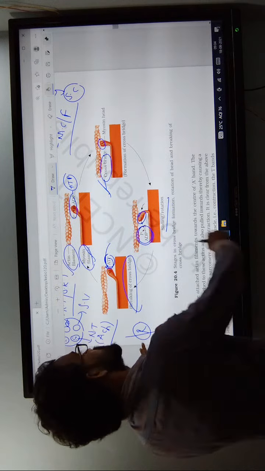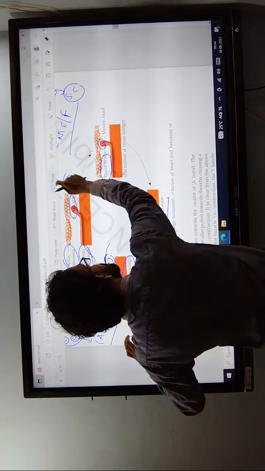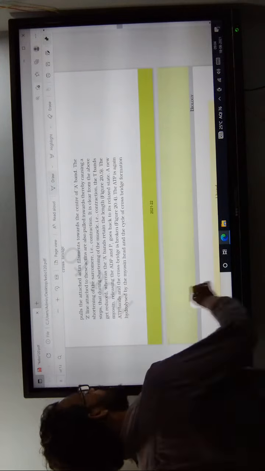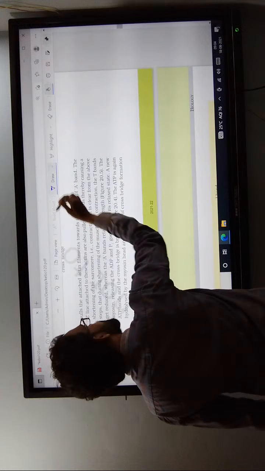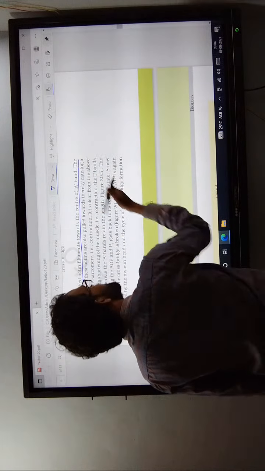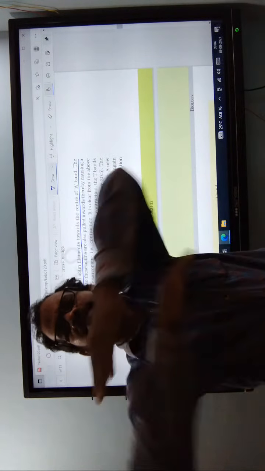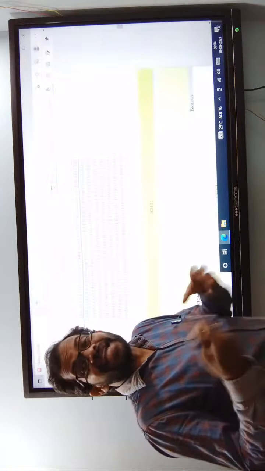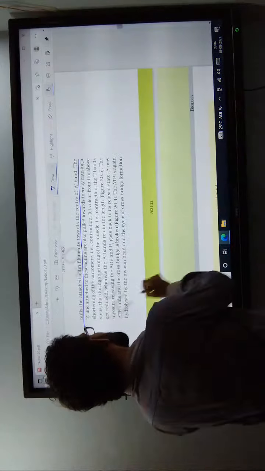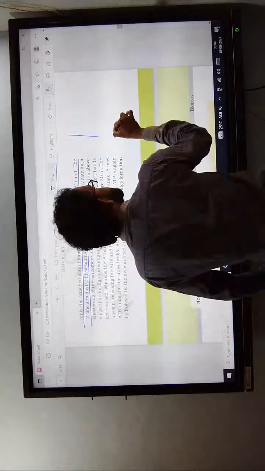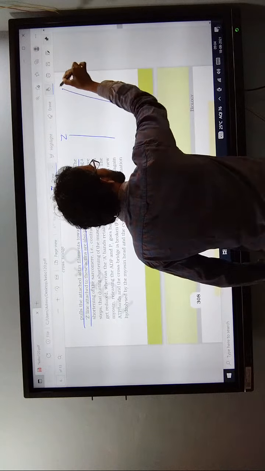Okay, coming to the next step. Whenever they pull toward the center of the H band, the actin filament slides over the myosin because the calcium concentration increases. These Z lines are attached to the actin filaments and pull toward the center. These are indicated as Z lines.